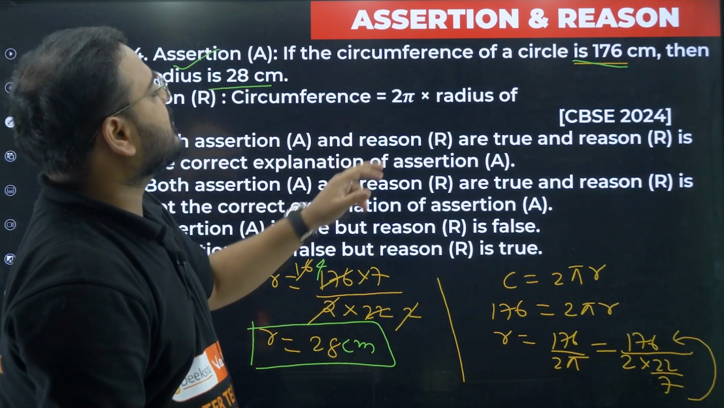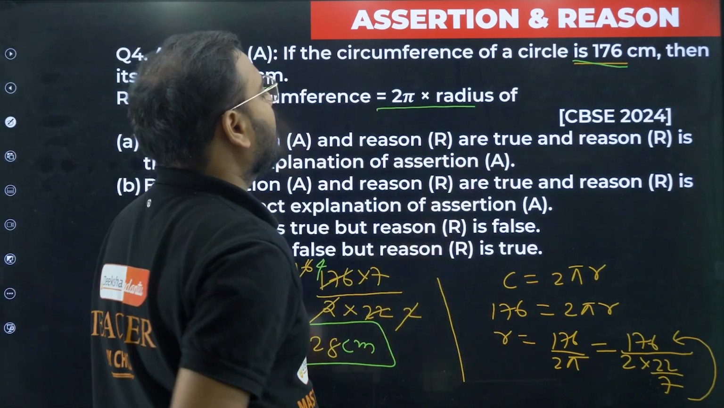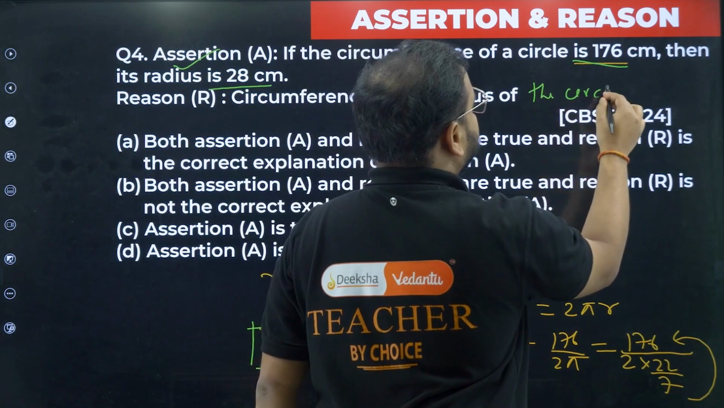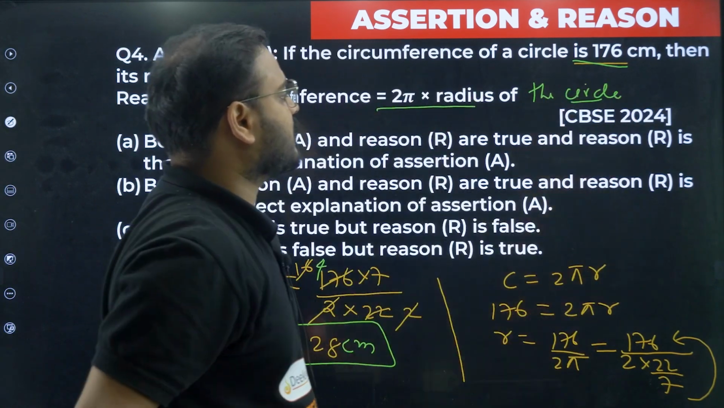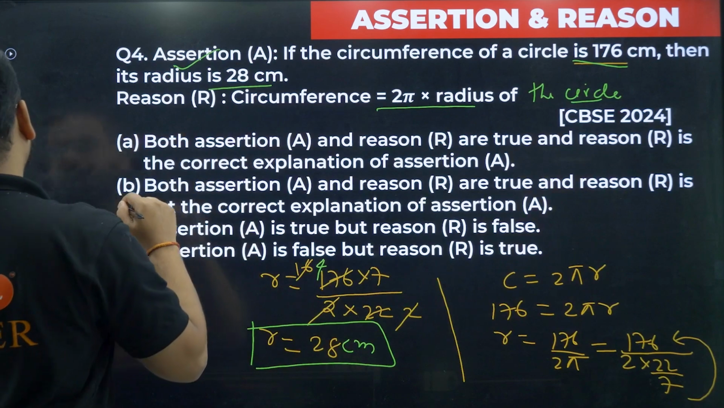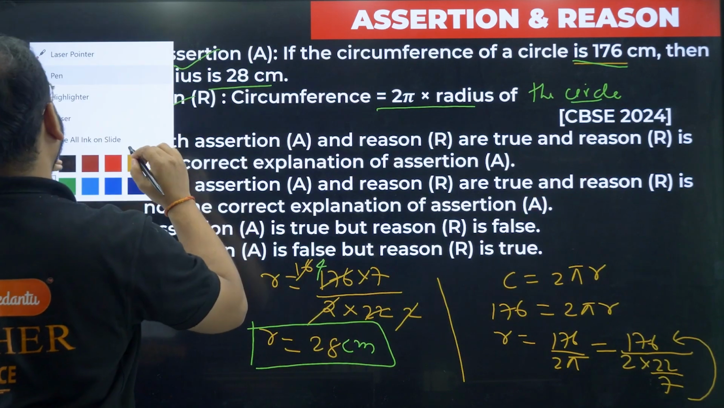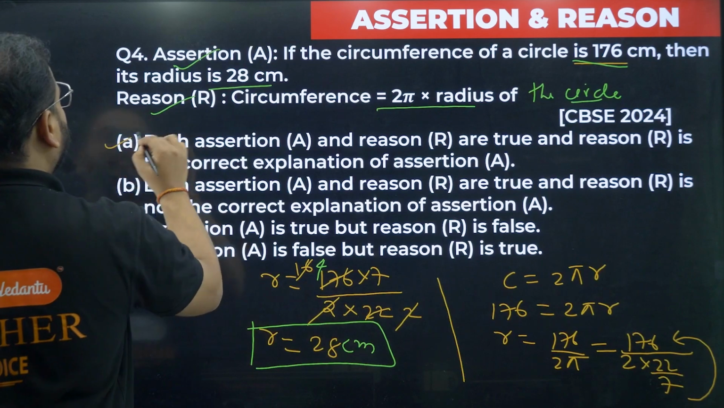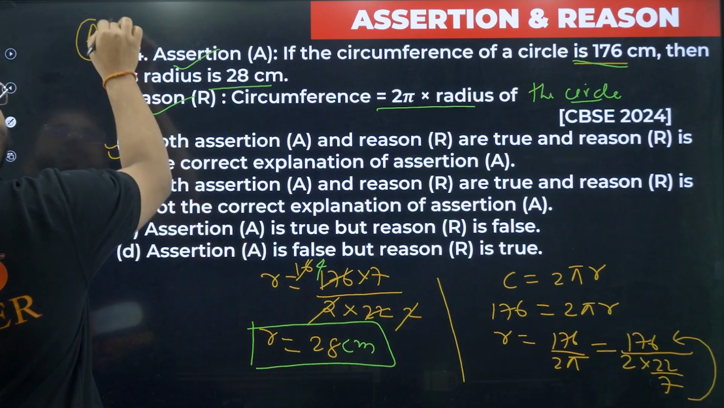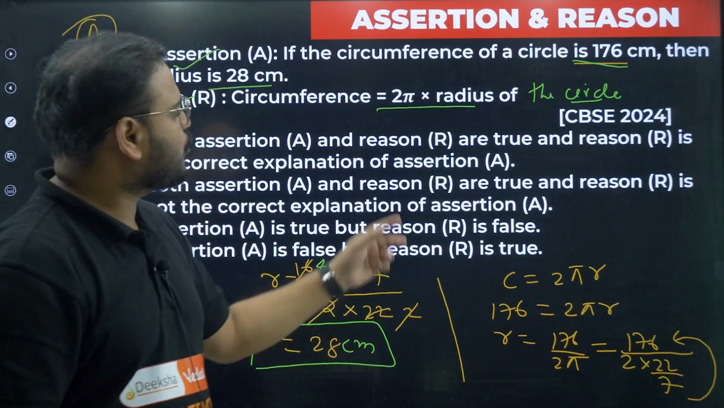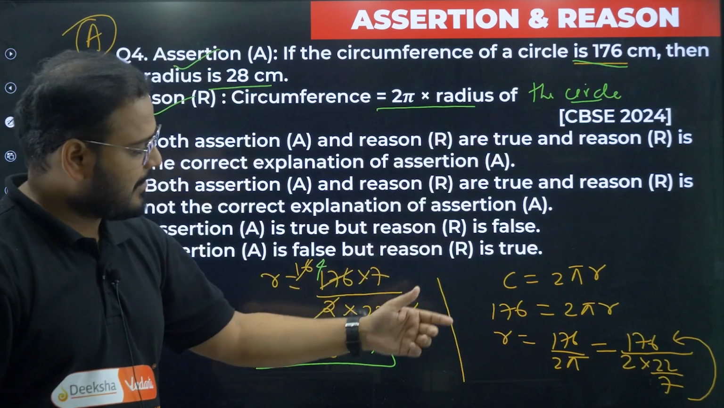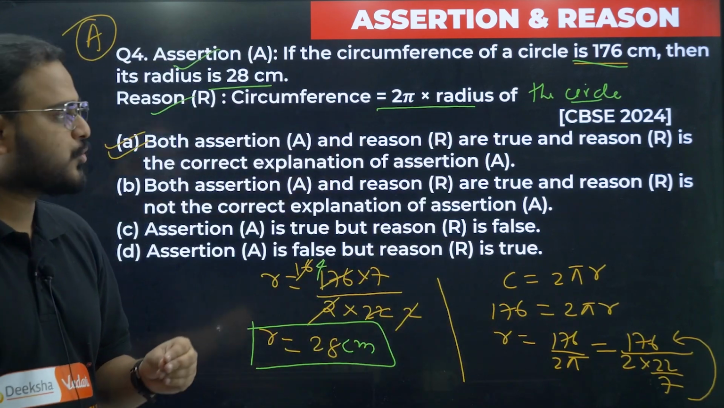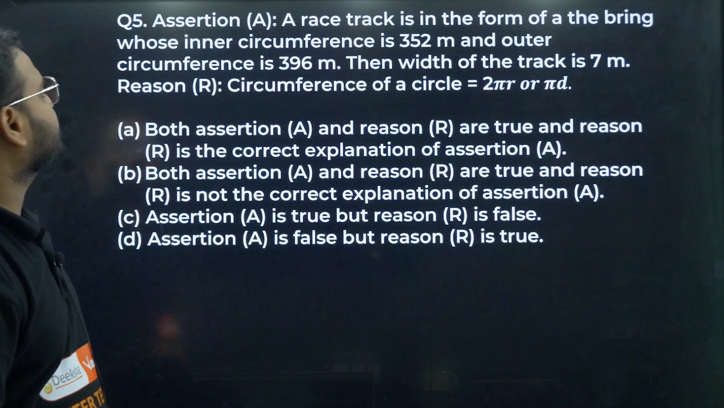Reason: circumference of a circle is 2 pi r, where r is the radius of the circle. That's correct only. This also is correct, and this explains the same formula we are using. So option number A is correct. 2 pi r, the same we have used here. Assertion is true, reason is true, and reason explains the assertion.